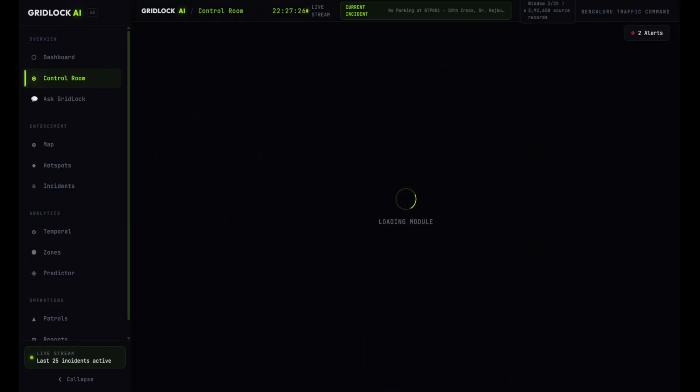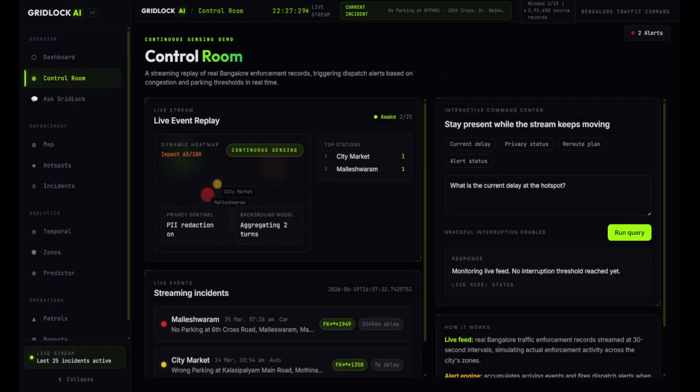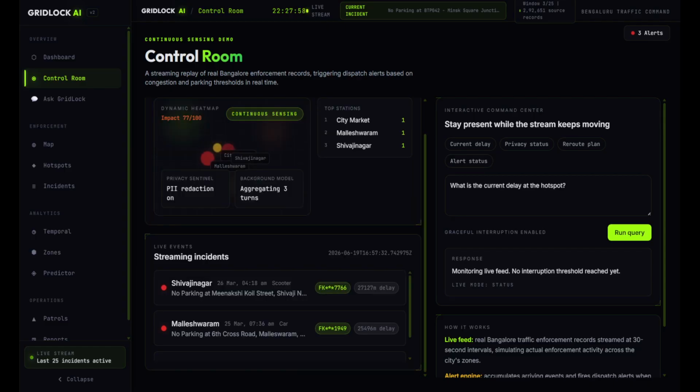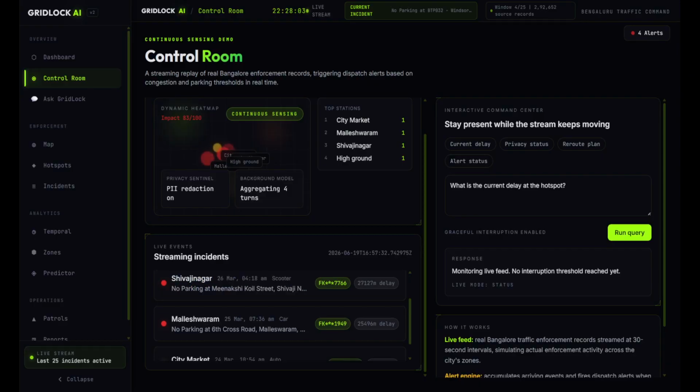Then coming to our control room, what we have done is we have divided the data into two parts, where the first part we are using as the historic data, and the second part is the unknown data which is being live fed to our system. So this is how the system will be working real time, where the data will be real and actually happening, and then will be fed to our dashboard. So in the control room we can see each and every new incident that is occurring. As you can see, the latest incident just keeps on getting updated.